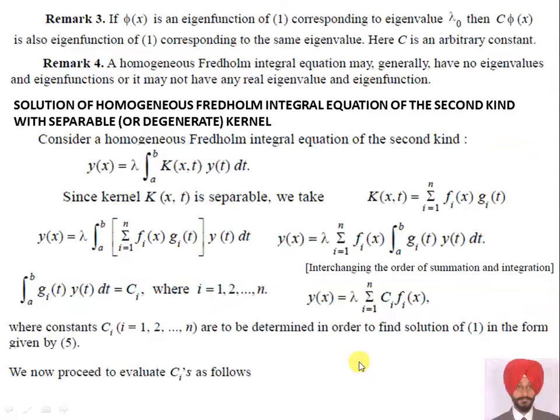Then we proceed to evaluate c_i as follows. Multiplying both sides of 5 successively by g1(x), g2(x) and gn(x), and integrating over the interval a to b, we have integral a to b g1(x) y(x) dx is equal to lambda summation i from 1 to n c_i integral a to b g1(x) f_i(x) dx.